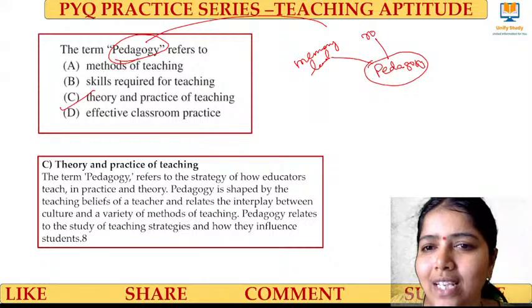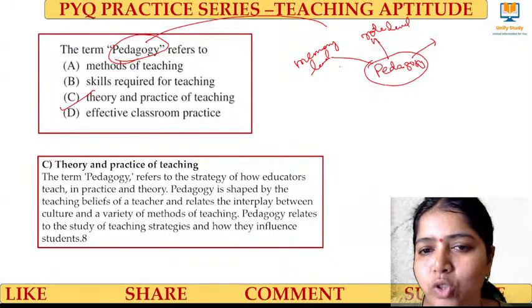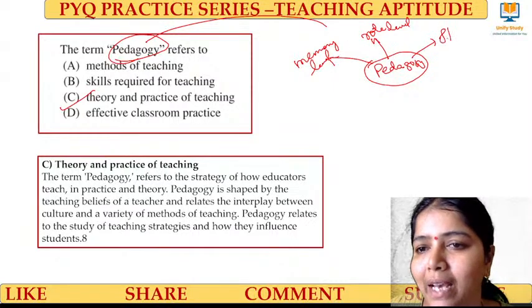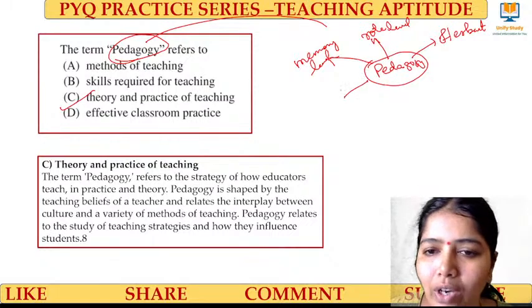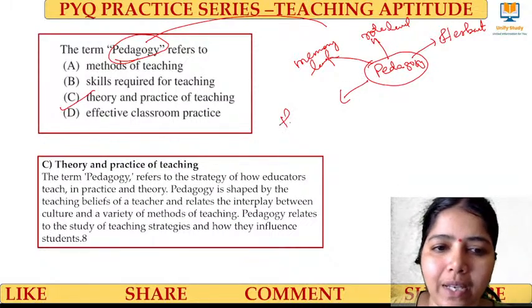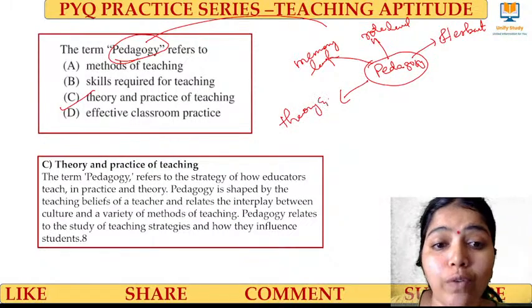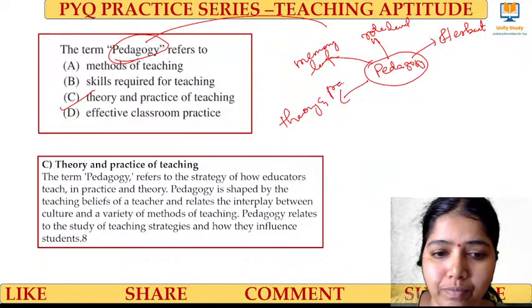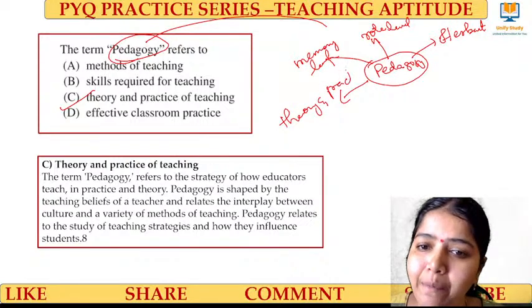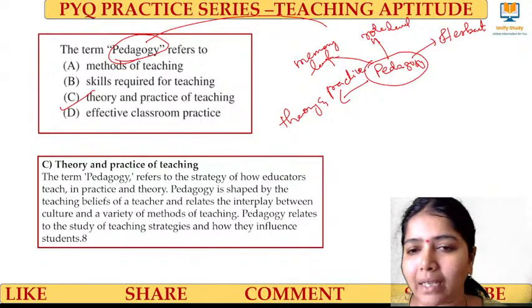We also call it a rote level of learning. And this has been mainly proposed for the pedagogy level by Herbert. And the main concept is theory and practice of teaching.